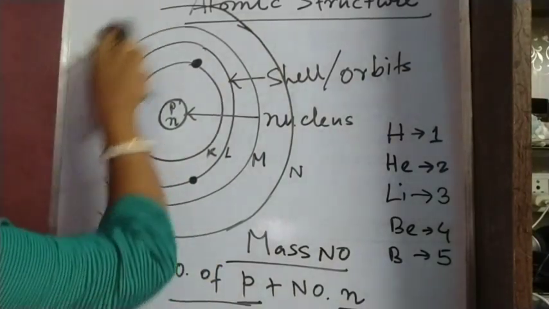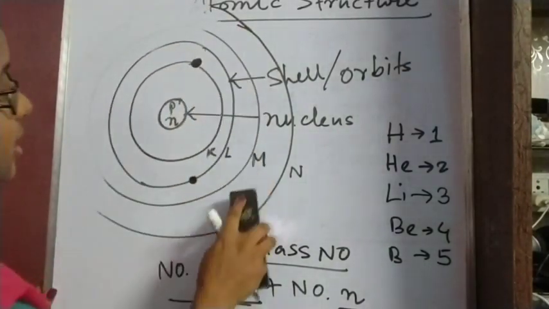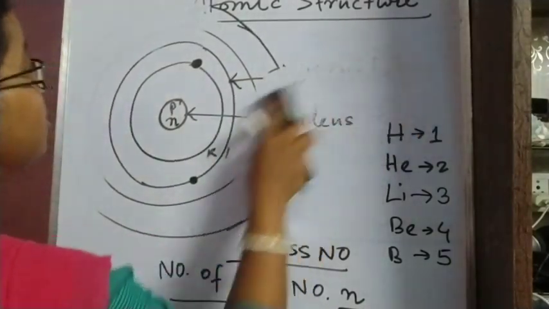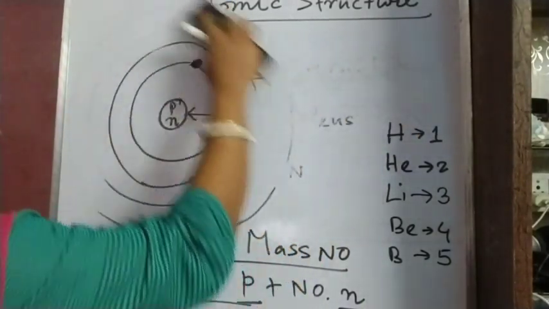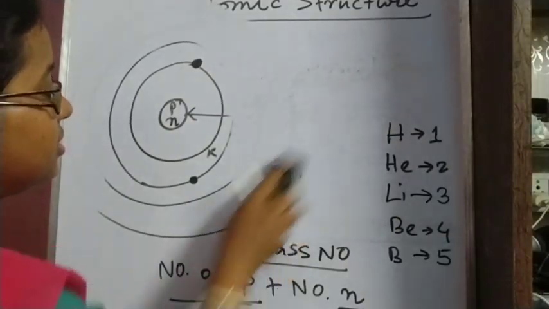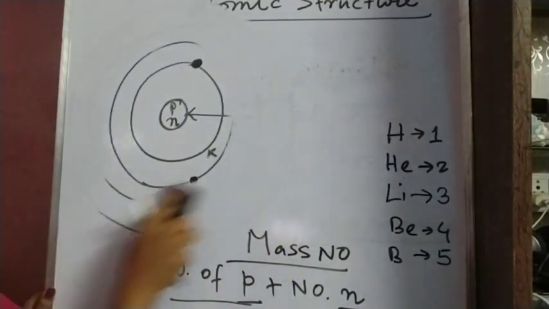Okay, so let us draw the structure of any element, say oxygen. With the structure of oxygen, we will discuss this mass number and atomic number now.